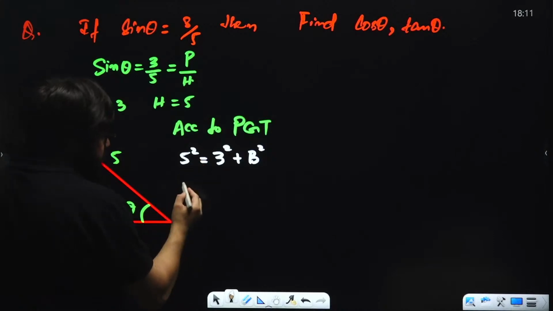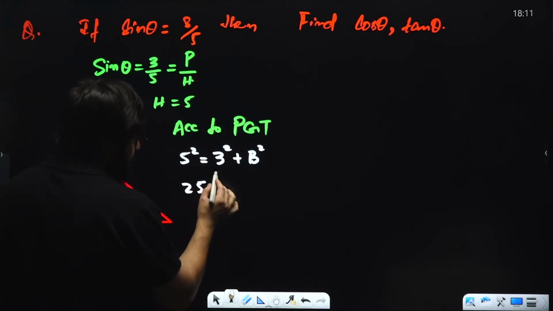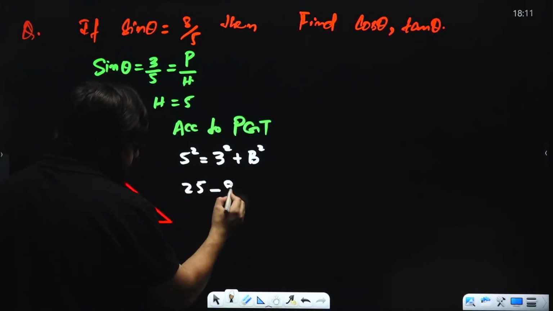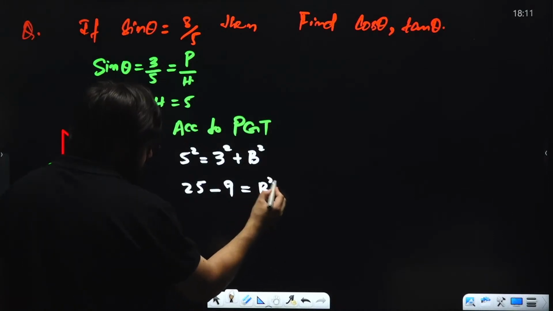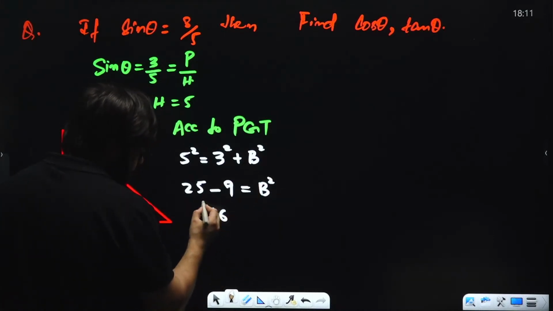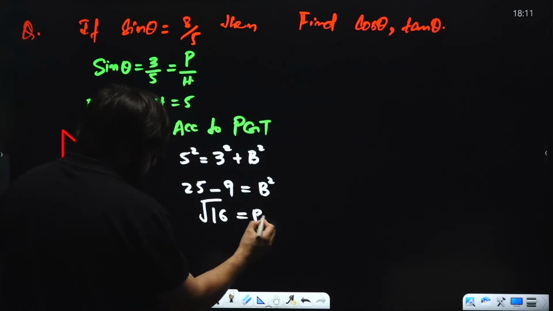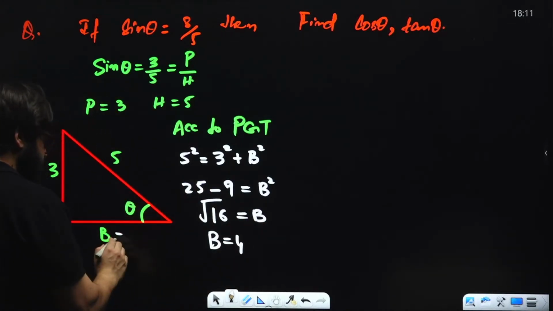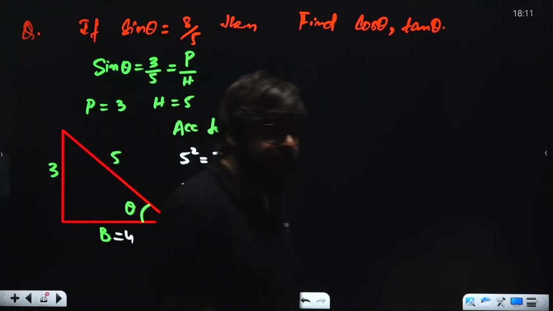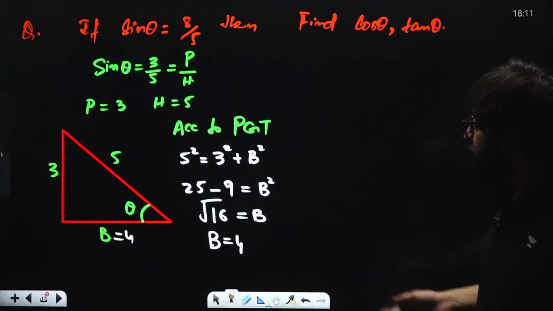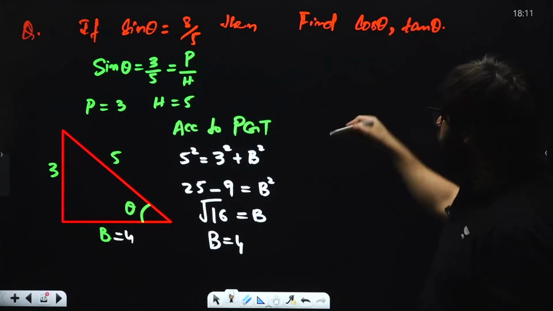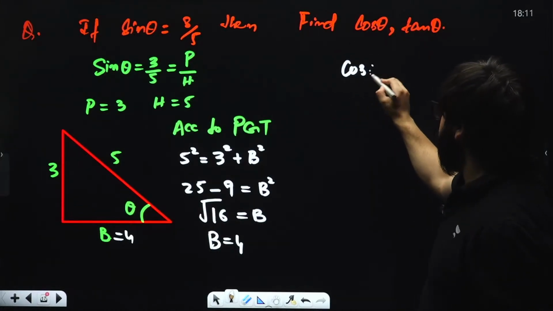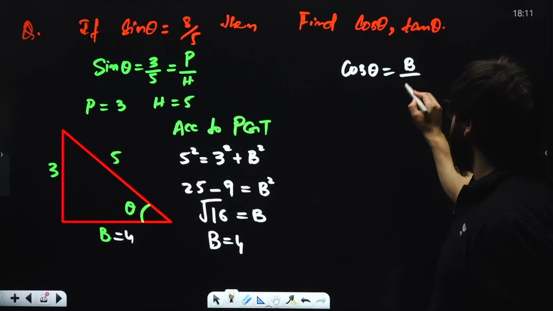So now how much is this? 5 square is 25, and taking it over there, minus 9 is equal to base square. So this will be 16, under root is equal to B. So B will come out to be 4. So base will come out to be 4. If base is 4, can you tell me what is the value of cos theta? Cos theta is equal to base upon hypotenuse.